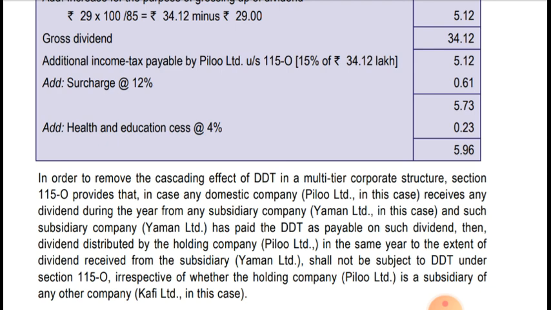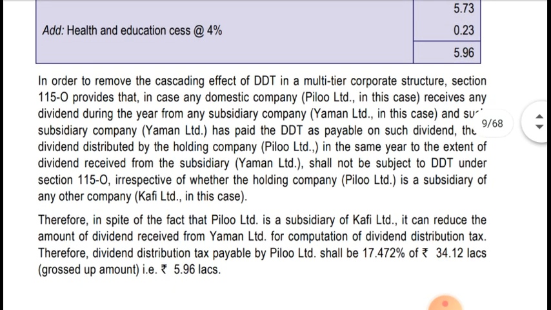They have computed directly, that is, the total amount of grossed up dividend is 34.12 lakhs. On that they computed directly at the rate of 17.472%, that is coming to 5.96 lakhs. Hope it's clear.